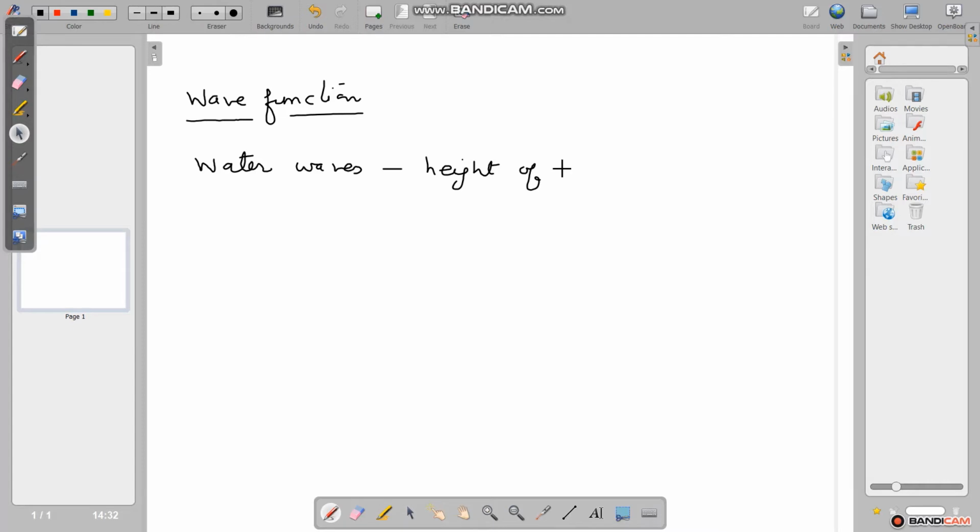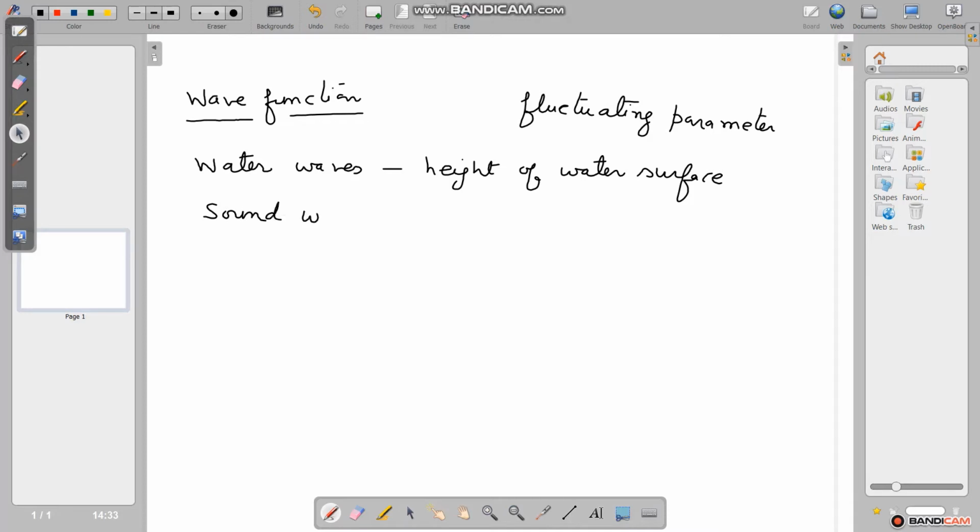This is a fluctuating parameter. Similarly, suppose a sound wave is propagating, then pressure is periodical or fluctuating.